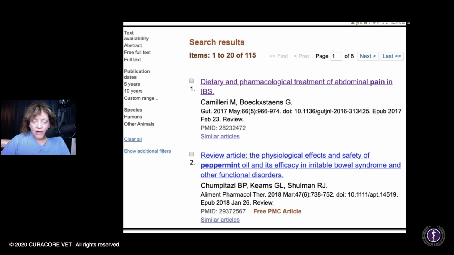And then here's one review article: the physiologic effects and safety of peppermint oil and its efficacy in irritable bowel syndrome and other functional disorders. So, things to note on this. So, nice review article, and it says free PMC article. So, that's your online shopping. And as we look here, free full text, that's where, as I've said before, you can get stuff delivered to your desktop or wherever for free.